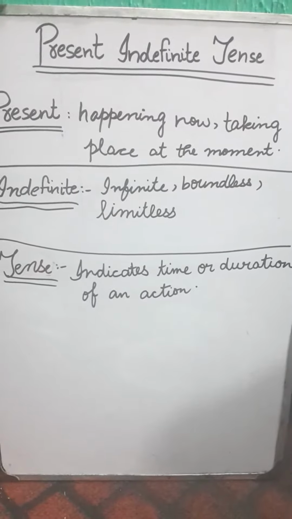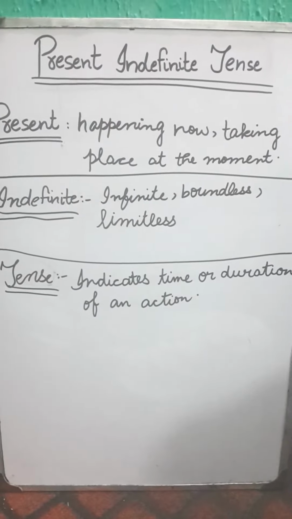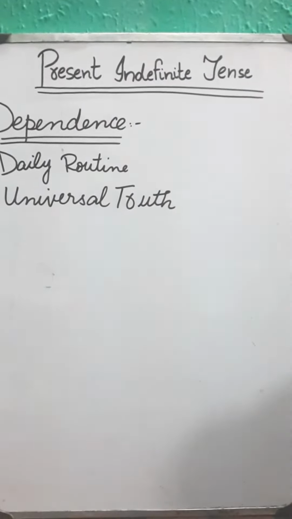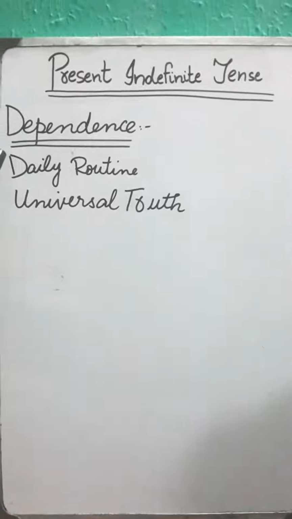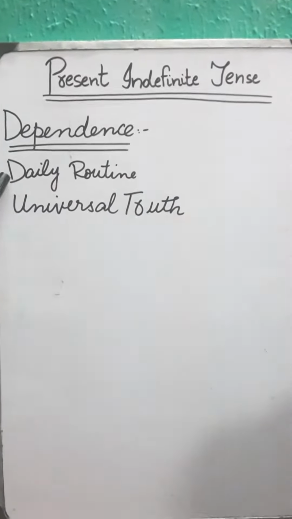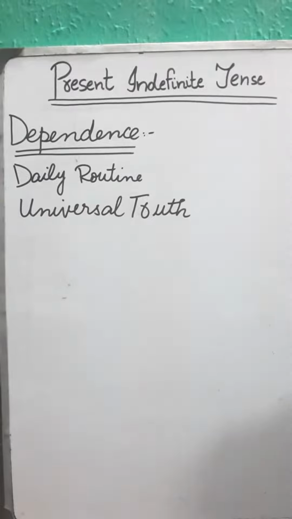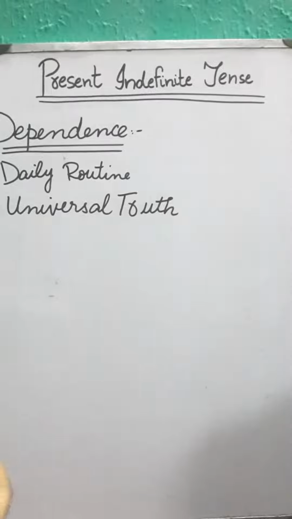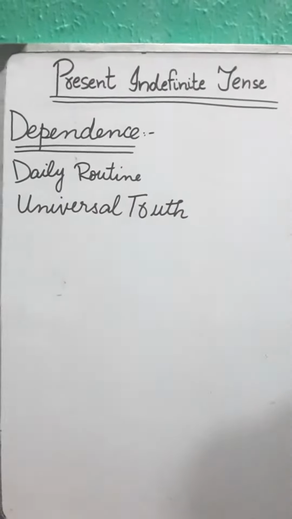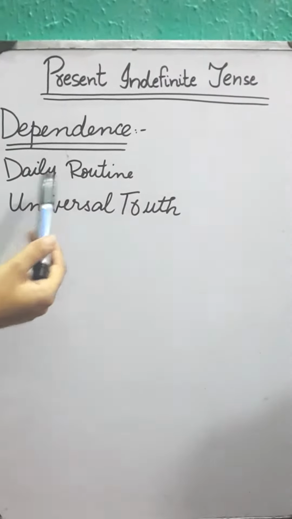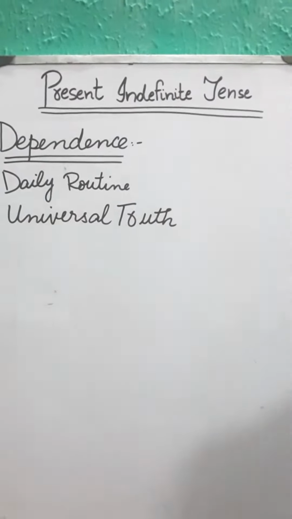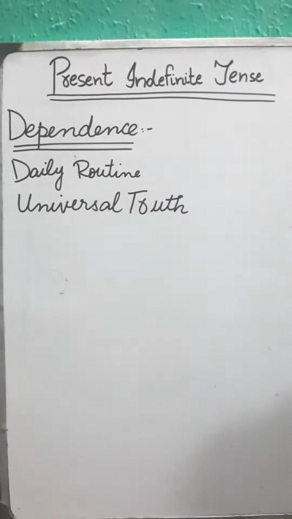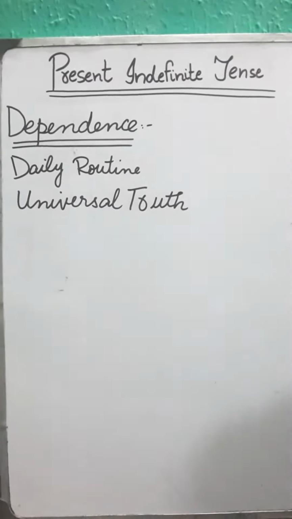Now we have to study the definition of present indefinite tense. Let's discuss the dependence of the present indefinite tense. It depends upon two things basically. First is daily routine and the second one is universal truth. Daily routine means the actions or tasks which we perform regularly in our daily routine. And universal truth is the truth that is accepted all around the world, that no one can deny.